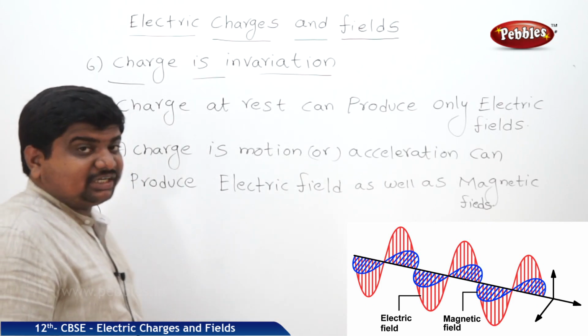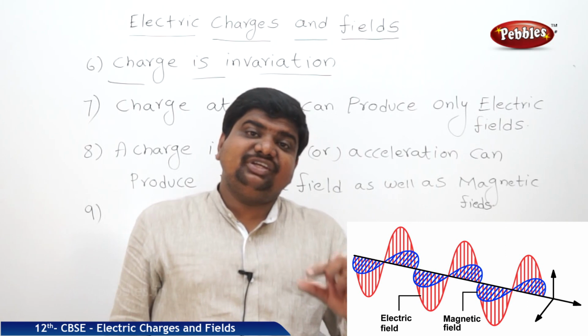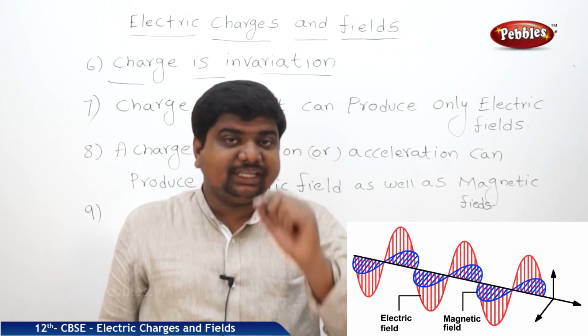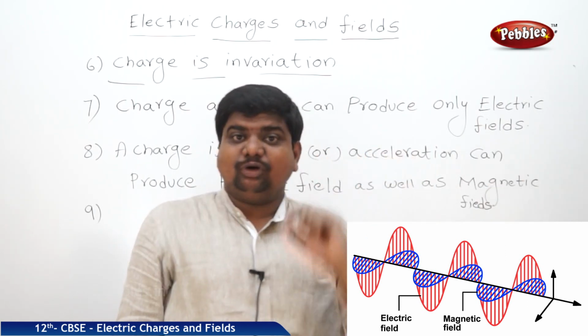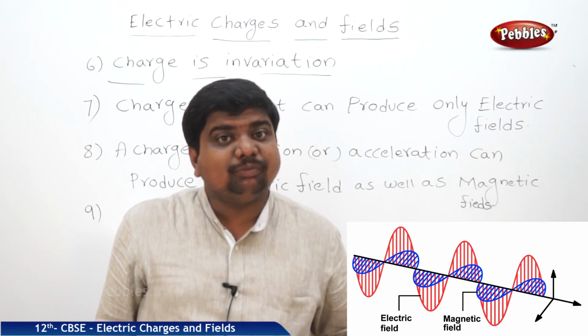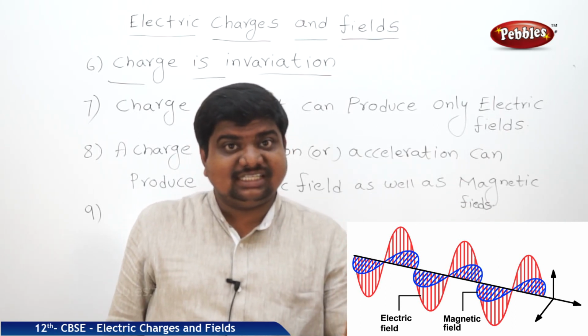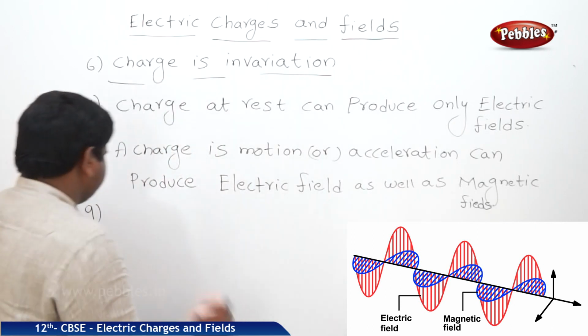What is the ninth property of the charge? Charge can be distributed over the surface of a body, along the length of a body, or over the volume of the body. This is said to be charge is distributive.